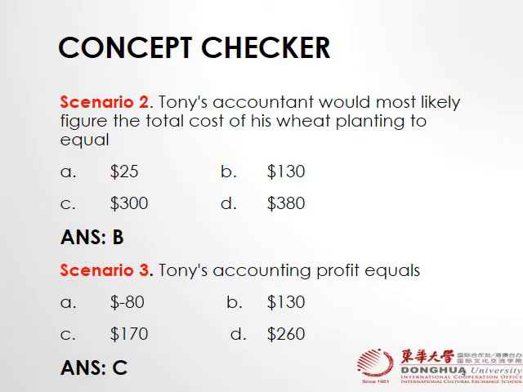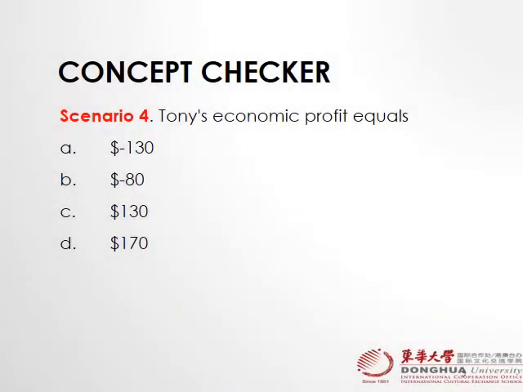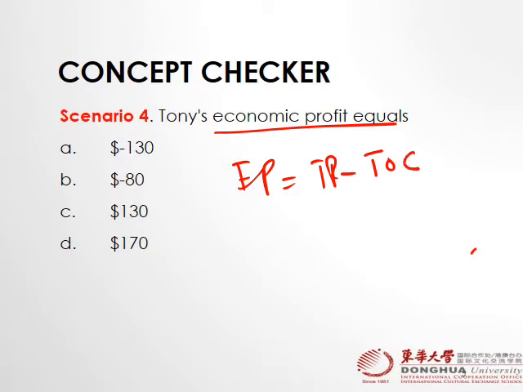Let's talk about our last scenario, that is, what is economic profit. Economic profit, we know, is equal to total revenue minus total opportunity cost. So let's talk about that. What is total revenue? The crop would yield $300. And what is implicit cost? We already know that implicit cost is the lost guitar lessons, 250, 10 hours multiplied by 25 per hour. And what is explicit cost?